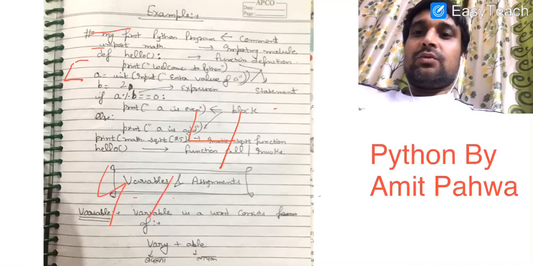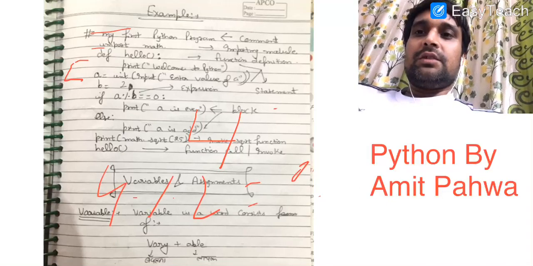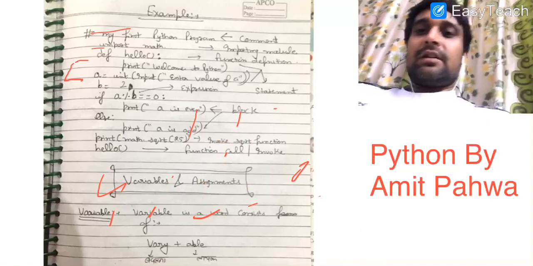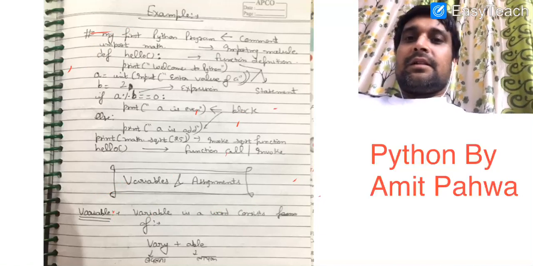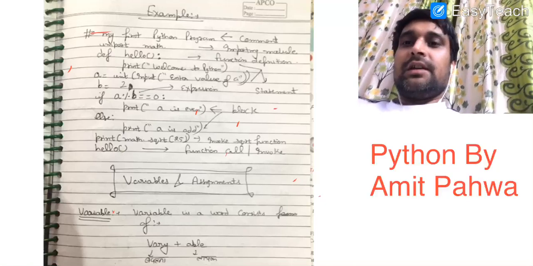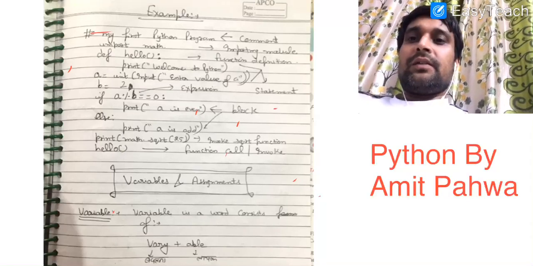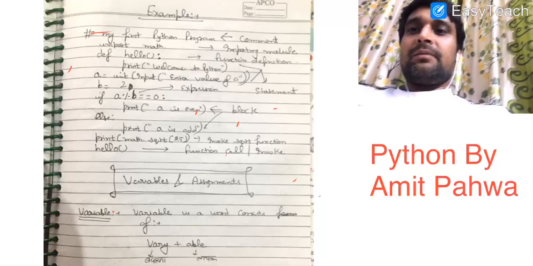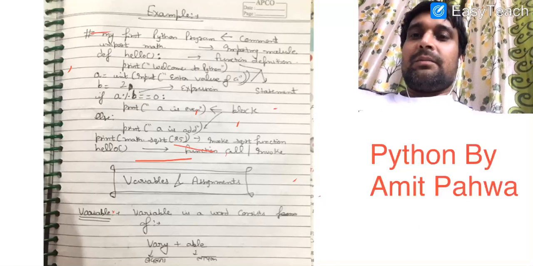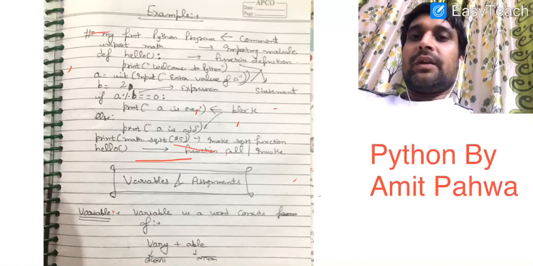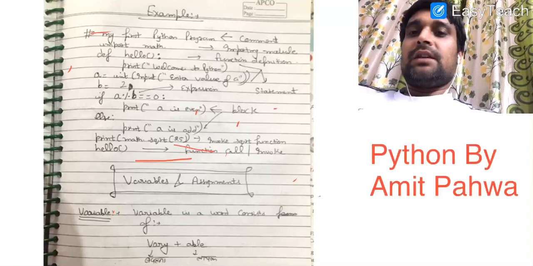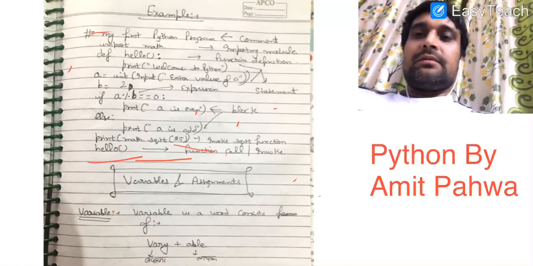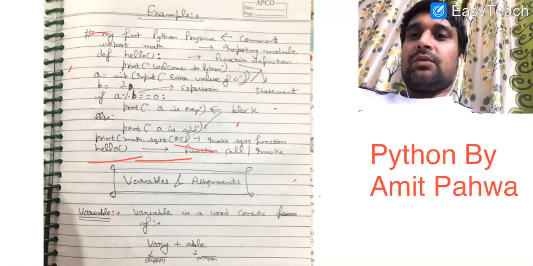Now the value of b is 2. So 4 percentage 2 means 0. 0 is equal to 0. It means my condition is true. If my condition is true, then a is even will be printed. Otherwise the block of else will execute, printing a is odd. Thereafter the square root of 25 will be 5. It will be printed with the statement written by us, print math.sqrt bracket 25. Math is a module in which the sqrt function is available, which provides us the square root of the value 25, that is 5. Then we are calling the function hello and it will display welcome to Python on the screen.